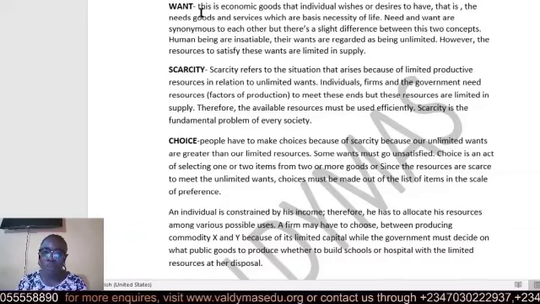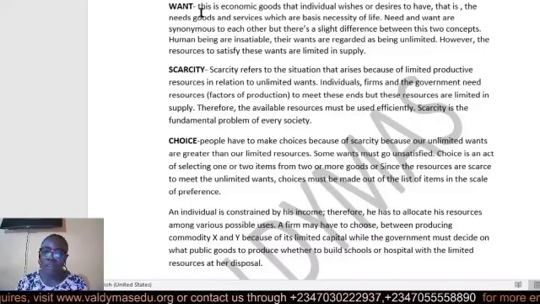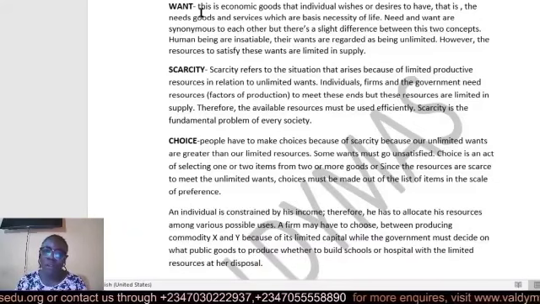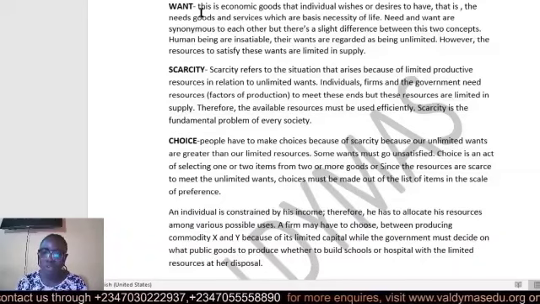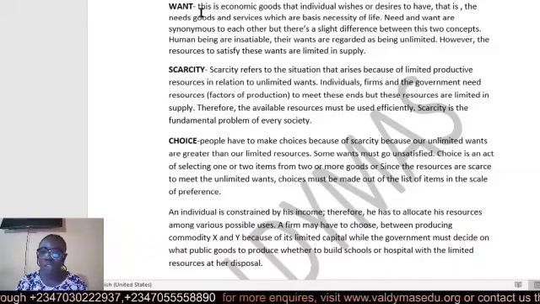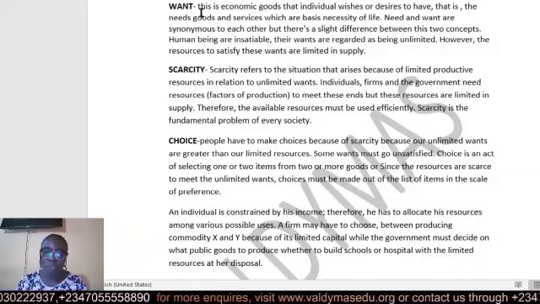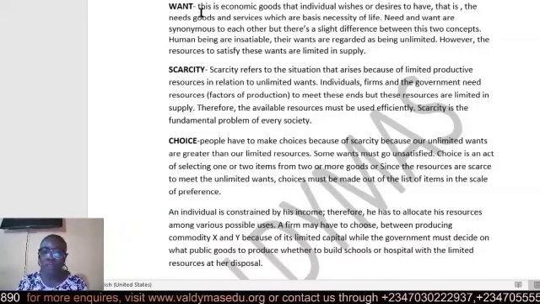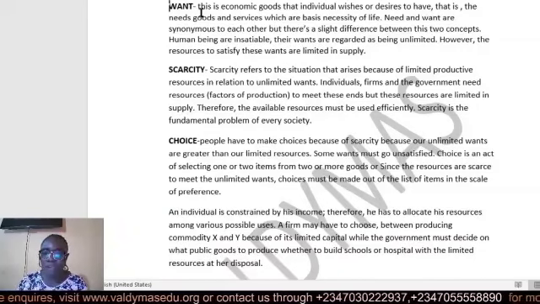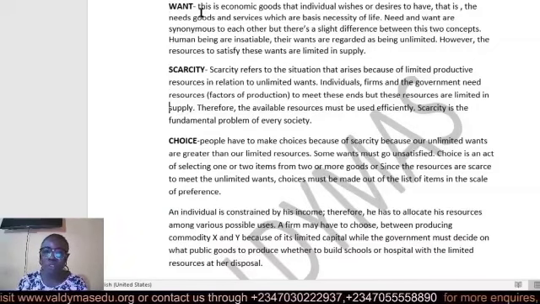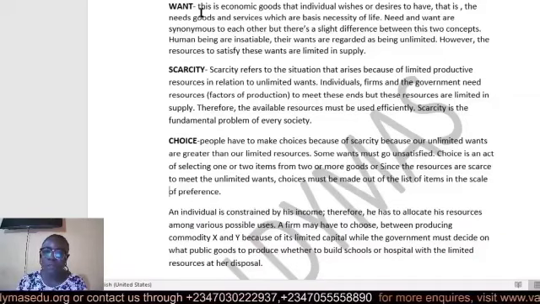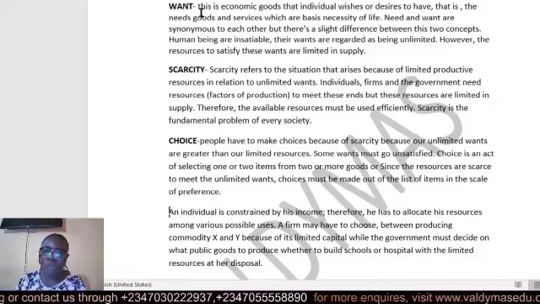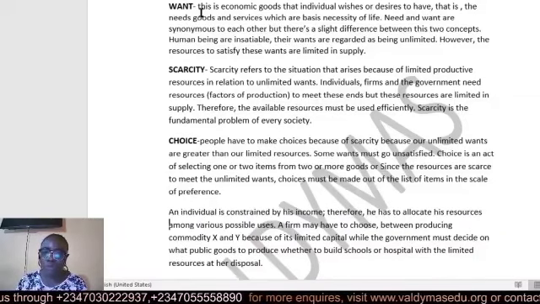And when we talk of want, for different individuals it is different. They are diverse. Some might desire a kind of car, aeroplane, houses, and the rest. So the two concepts of want and needs are mostly used interchangeably, but they mean different things. Please don't let us forget that. However, the resources to satisfy these wants are limited in supply. That is, the resources to meet the wants of the individual are very few, very limited, compared to the diverse or numerous wants of individuals.